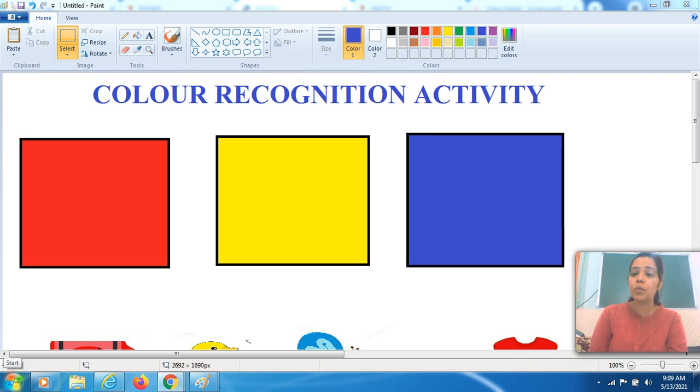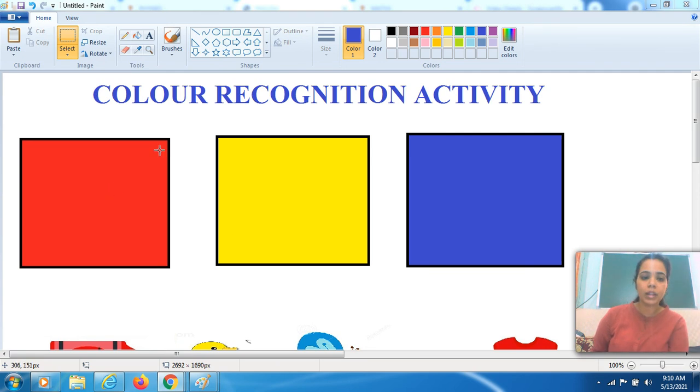Okay, so what you have to do, this is a very simple kind of activity which you can do at your homes. Okay, so parents, it's a request that you please collect the material which is required for this activity. I will tell you one by one. Okay, so today we are going to cover a color recognition activity. So that means you must have different kinds of objects with different colors.